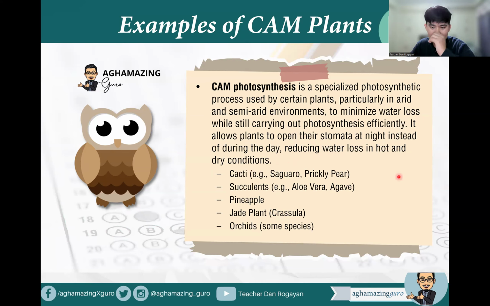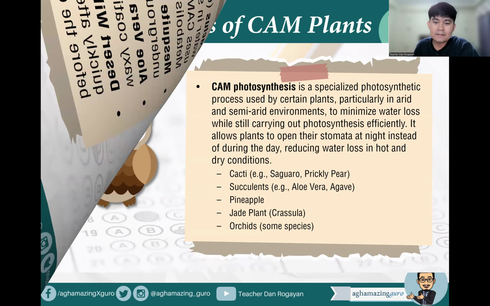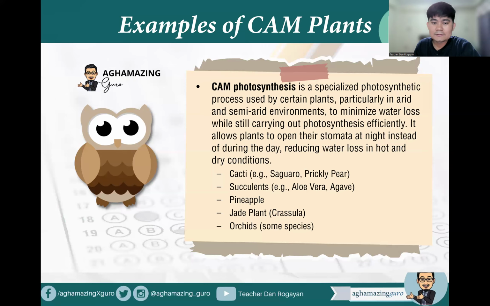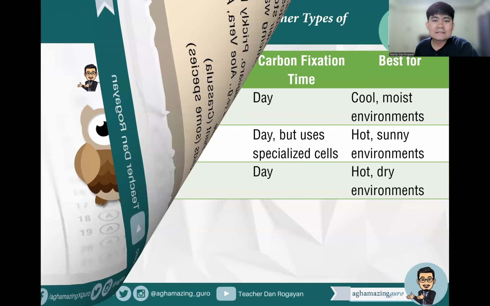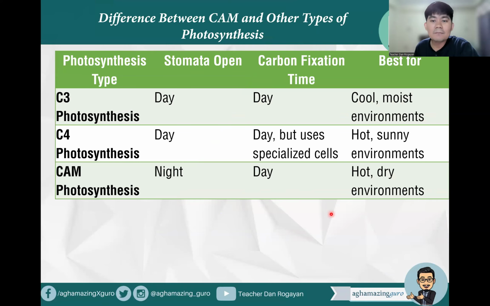So examples, the cacti, the succulents like the aloe vera and the agave, the pineapple, the jade plant, or crassula, and of course, some orchid species. Okay? All right, next. So these are just some differences between the CAM and other types of photosynthesis, like the C3 photosynthesis and the C4.